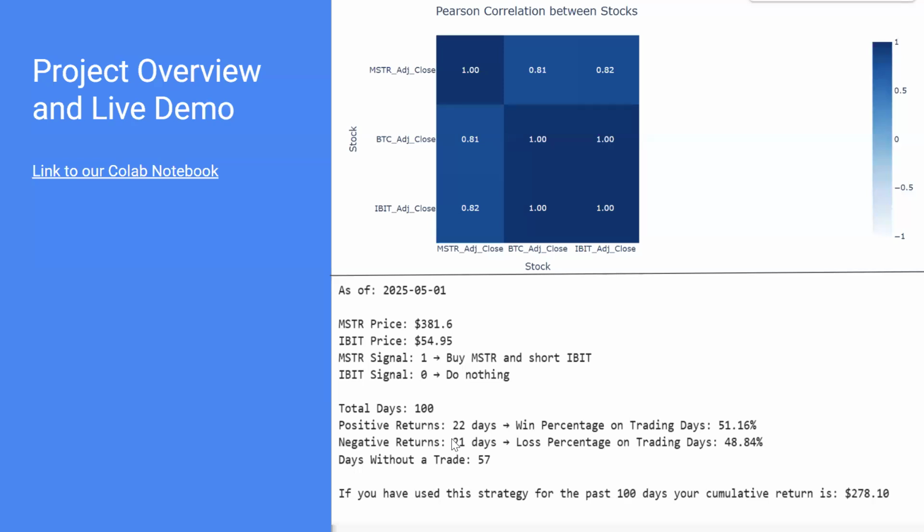All right, great. Now we're going to take you through our Colab notebook. Aiden's going to give a project overview, and then I will do a live demo, giving you guys an example of how to use our code.